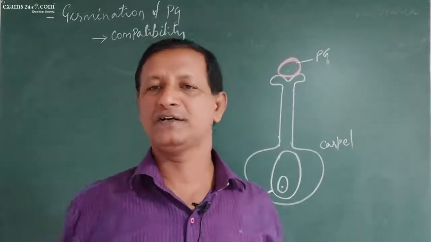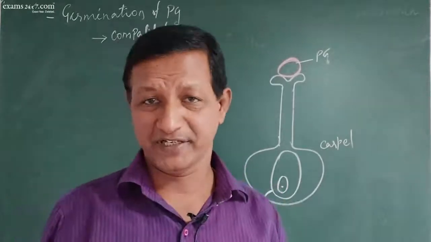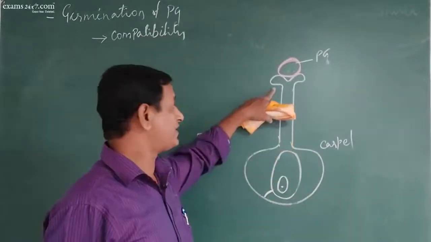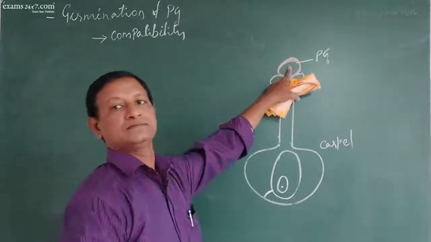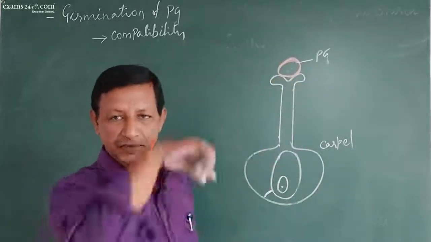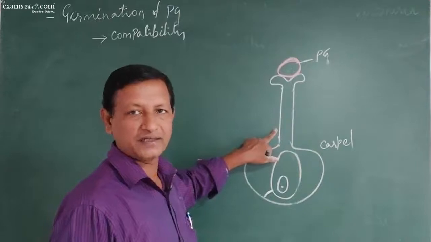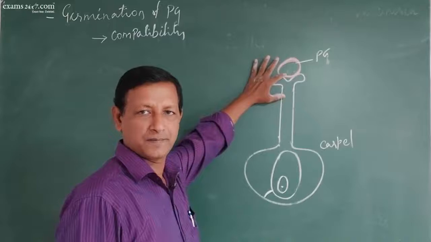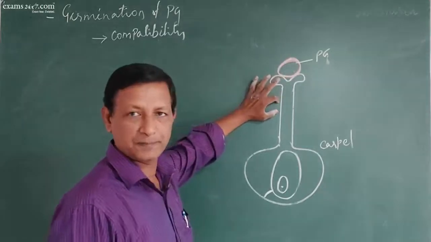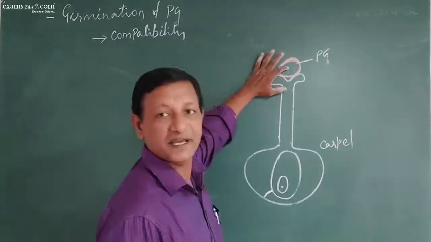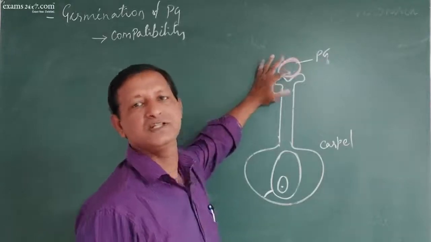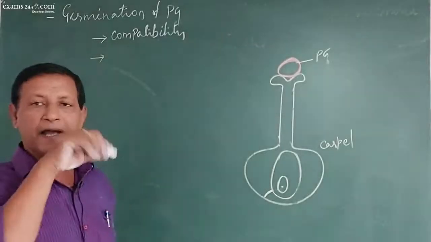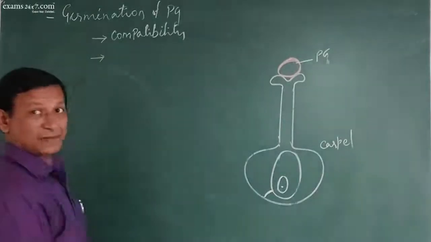In simple words, checking the compatibility means, suppose this is the female. This female has to identify that this is her own husband. That is compatibility. Suppose this is the carpel of a cashew plant and this is the pollen grain of a mango plant. It is not compatible. It is incompatible. So this cashew pistil has to identify that this is cashew pollen only. That is called compatibility. Once the compatibility is approved, then germination takes place.